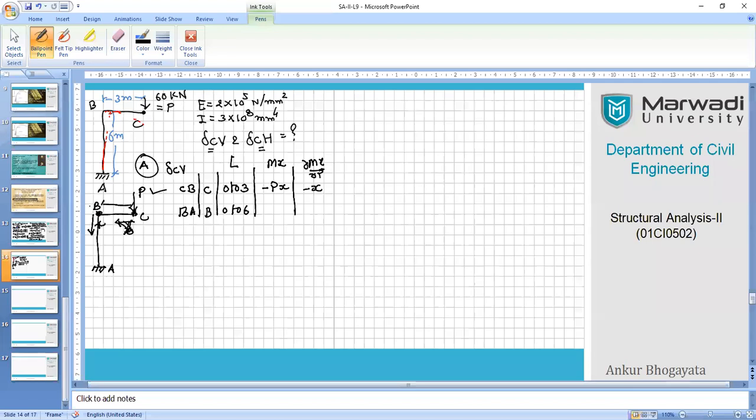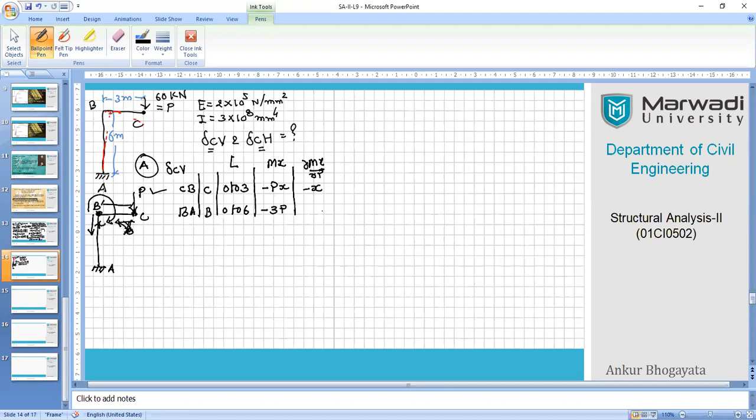So the total distance will be considered for multiplication of this moment. My first equation here will be the moment for segment BA, which is generated because of the existing load P, force into distance. That distance is 3 meter, so I will be writing 3P. Apart from that, there is no force in the segment BA.